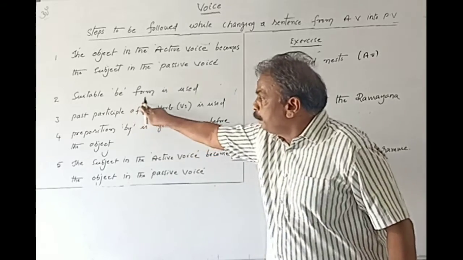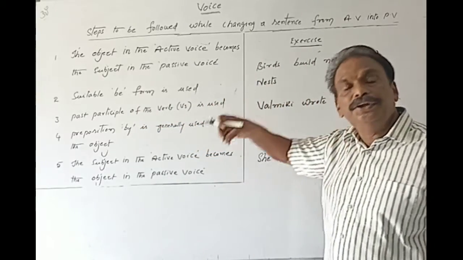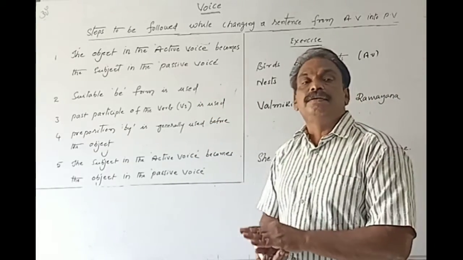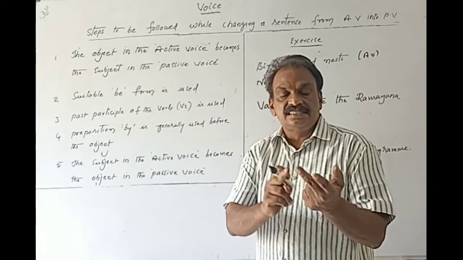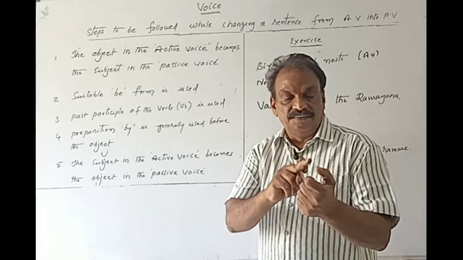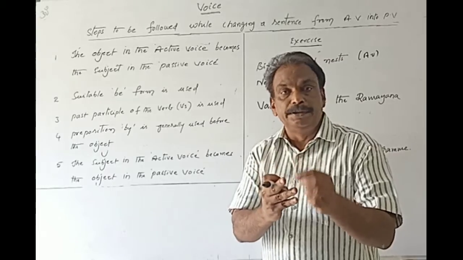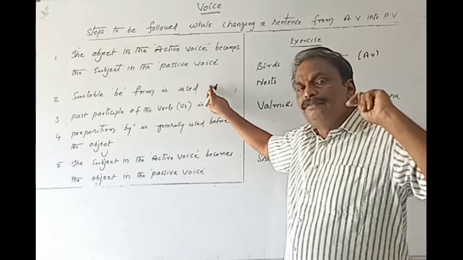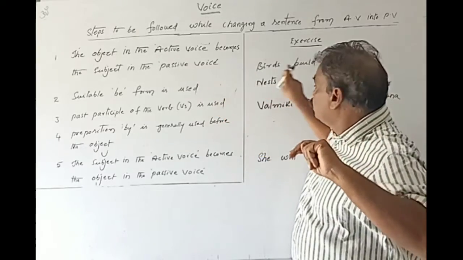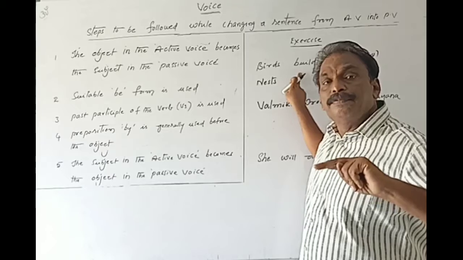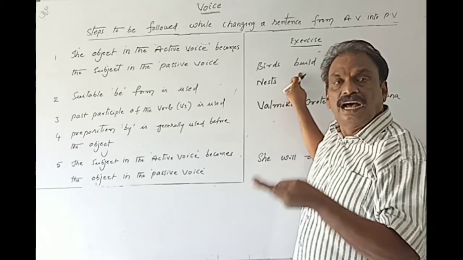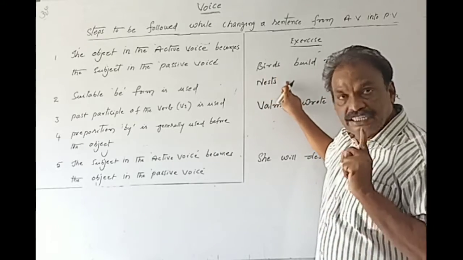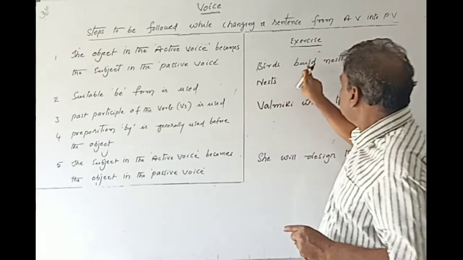Before going to choose the B form, there are 8 B forms: am, is, are, was, were, be, been and being. Out of these 8 B forms, which ones are applicable to the tense, and at the same time, which one is found fit, keeping the subject in mind? Here, birds build nests.